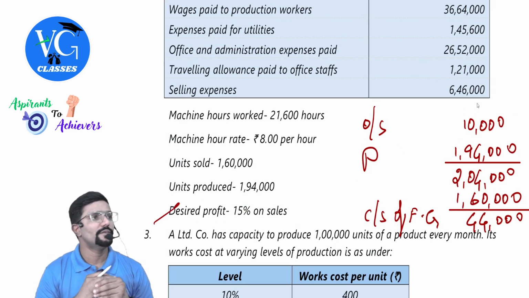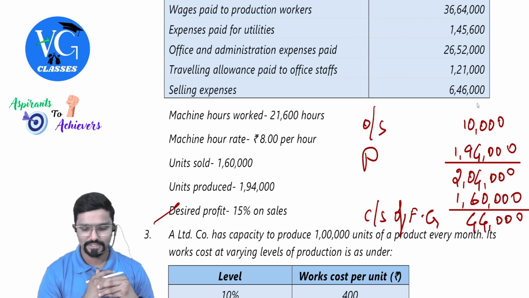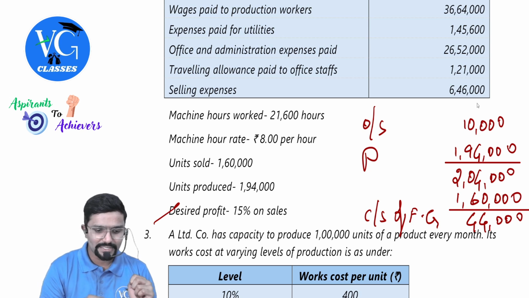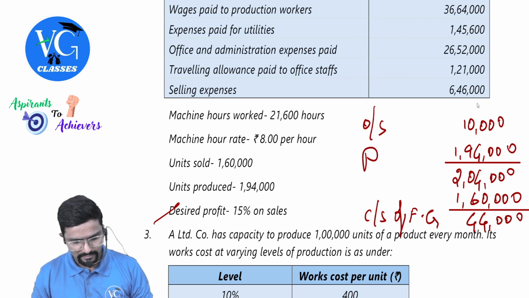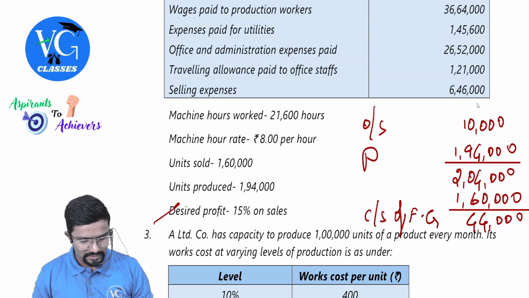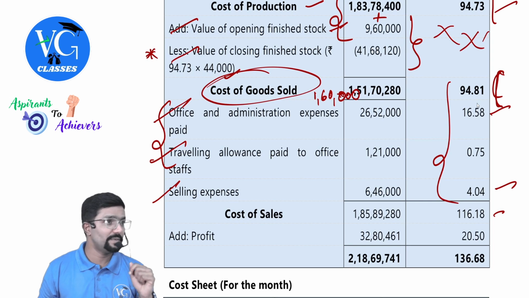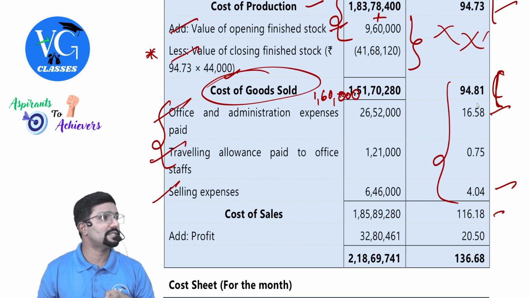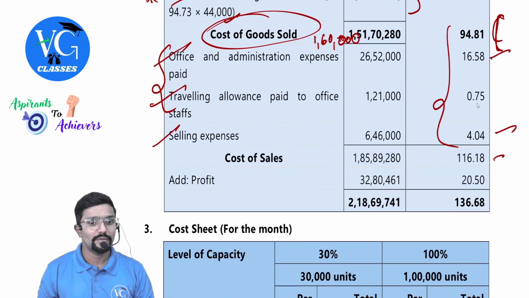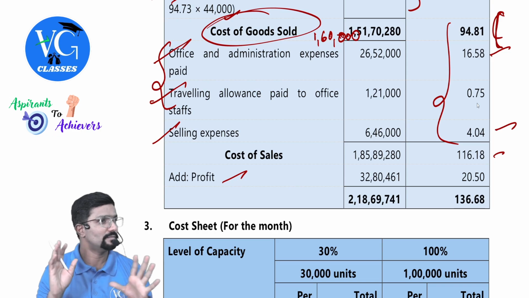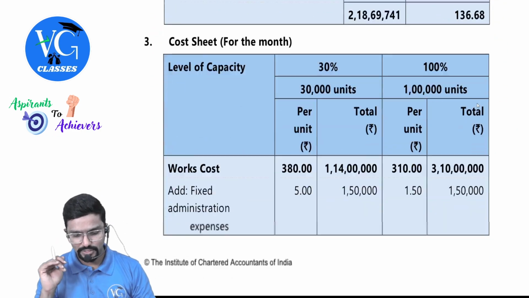Okay, profit is given, 15% on sales. That means how much percentage on cost? 15% on sales, guys. They have not shown that also. See, if you don't show, you will lose marks. Please be careful. Don't assume. Anyway, it is not shown now, so I will also not show that. Clear? Now let us show that also.